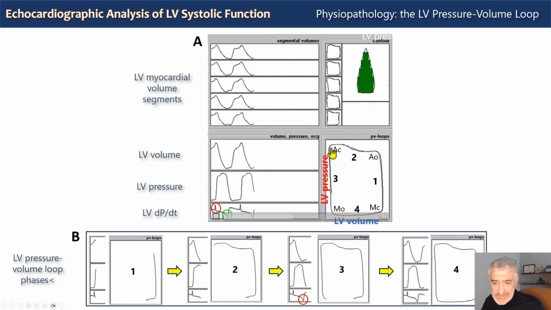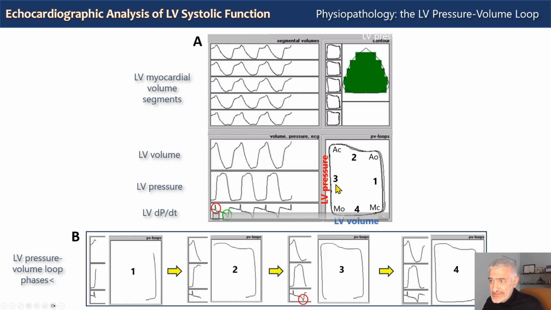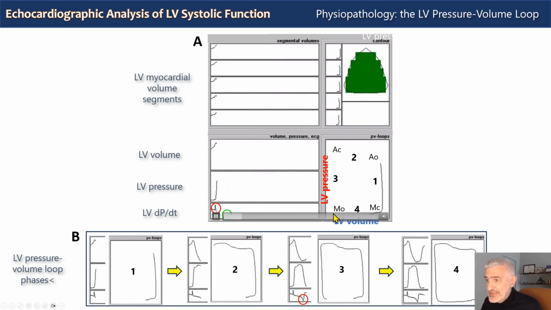The third phase is isovolumic relaxation, which starts with aortic valve closure and ends with mitral valve opening. You have an abrupt decrease in left ventricular pressure. In this phase, you can measure negative dP/dt. There is a rapid fall in pressure, as you see here, and a substantially invariant left ventricular volume.